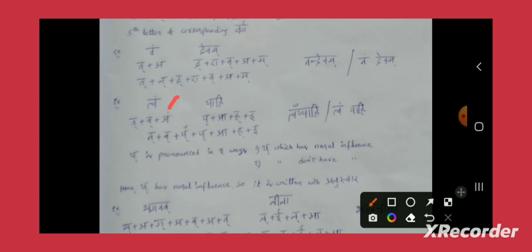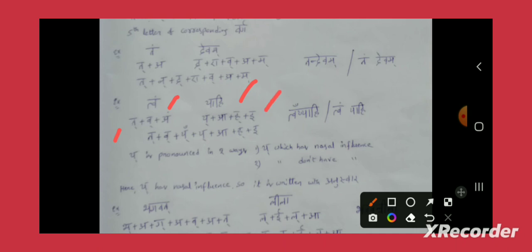Tvam plus Yahi. First let's expand Tvam: Takara plus Vakara plus am. This is Yahi, it seems. So Tvam plus Yahi. What is the expansion for Yahi?